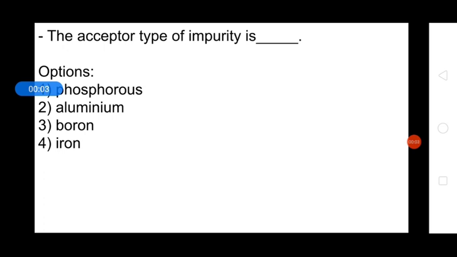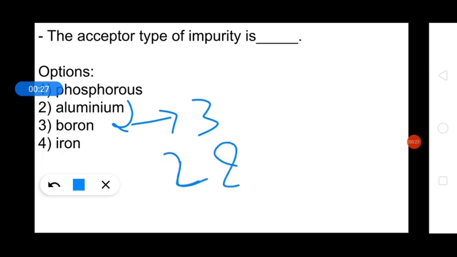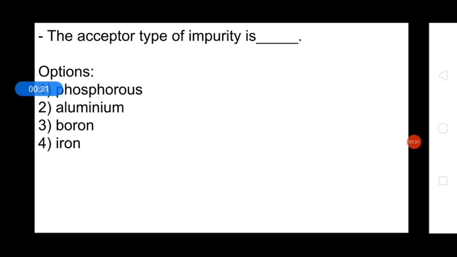Now, the acceptor type of impurity is, so the acceptor type of impurity, or we can say the trivalent material, are those materials which have 3 valence electrons. So, in this, both boron and aluminum have 3 valence electrons. So the answer will be both 2 and 3, that is both boron and aluminum.